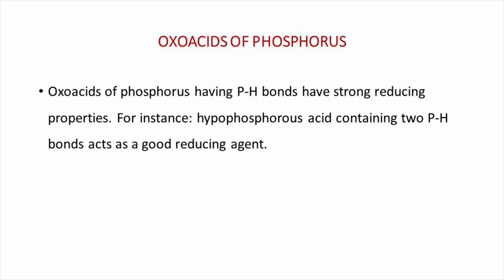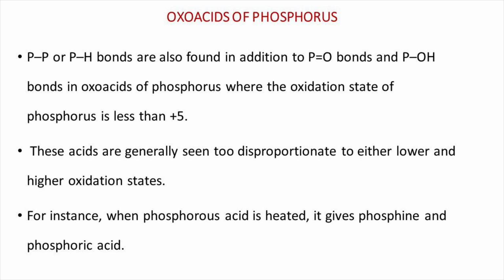Oxo acids of phosphorus having P-H bonds have strong reducing properties. For example, hypophosphorous acid, containing two phosphorus-hydrogen bonds, acts as a good reducing agent. P-H bonds are also found, in addition to P=O double bonds and P-OH bonds, in oxo acids of phosphorus where the oxidation state of phosphorus is less than +5.